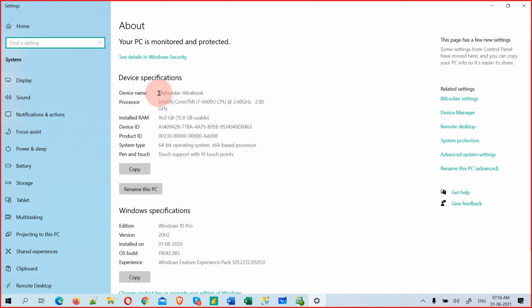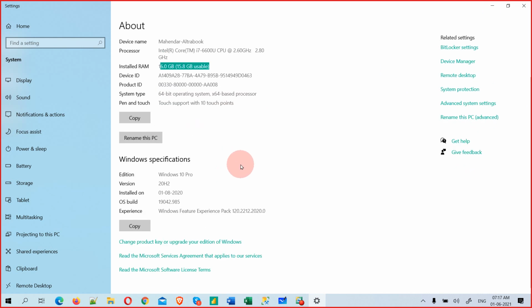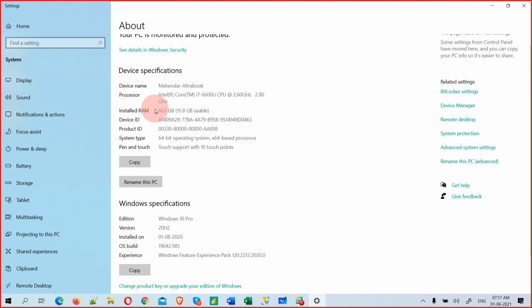It will tell you the device name and what processor I am using: i7 6th generation, 2.60 gigahertz speed. The installed RAM is 16 GB, and the device ID and product ID are perfectly fine. The most important parts are RAM and the processor.